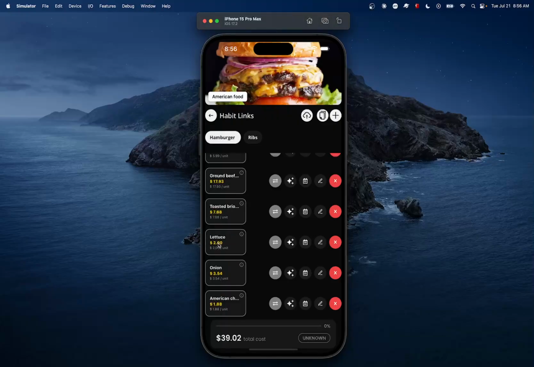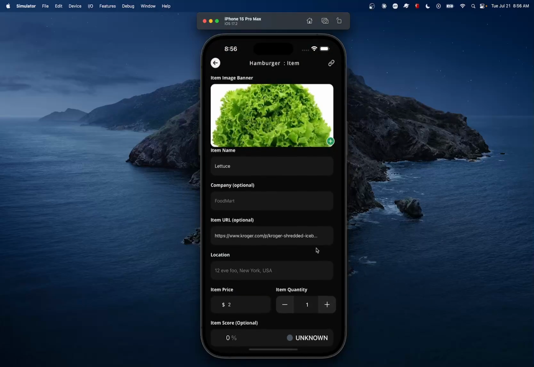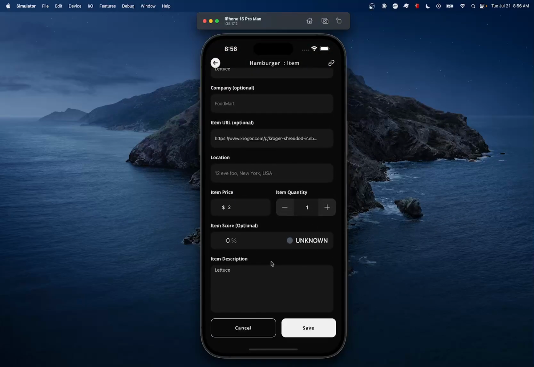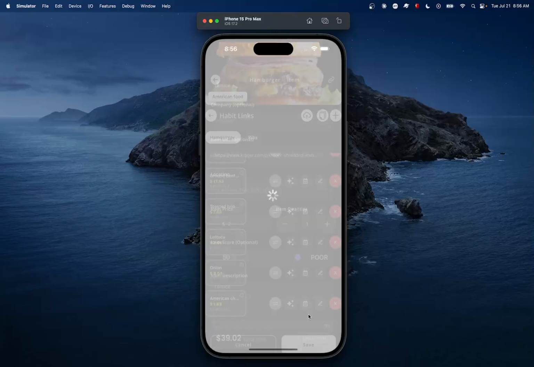We have this item here called lettuce. It doesn't have any score. I want to score it to know if I got a good deal. I can do my manual search, go to a few websites, and then decide myself that the score is, for example, 50%, and save it.